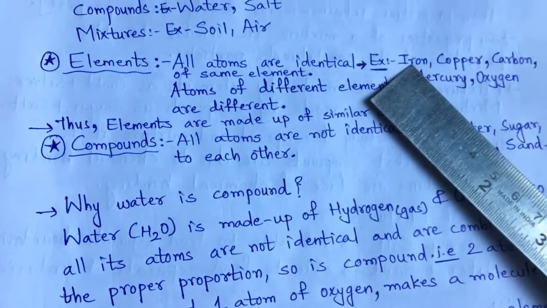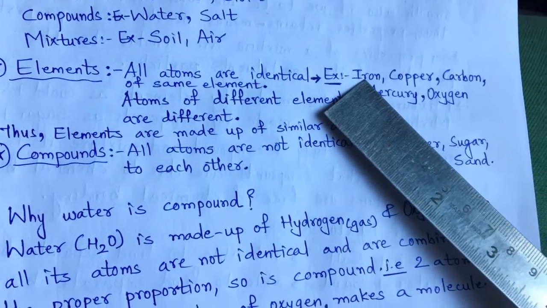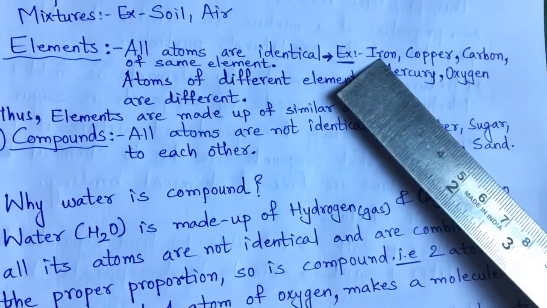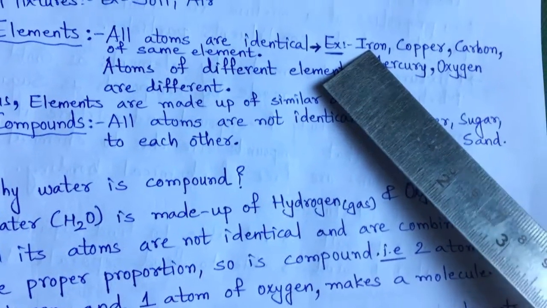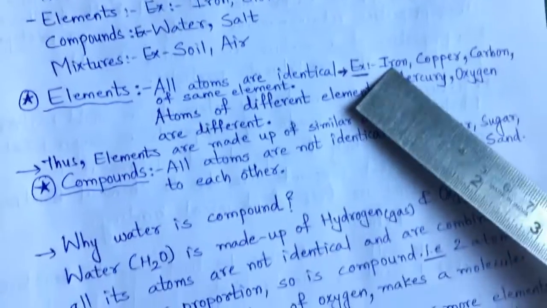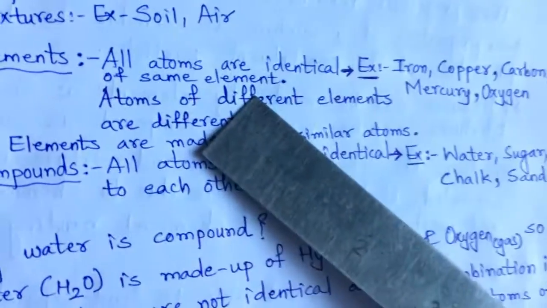That means all the particles of the iron rod, even at the smaller size, are identical, and so we can say they are all identical for the same element.